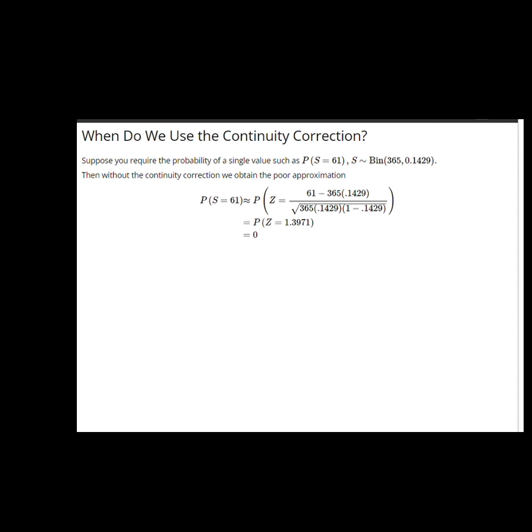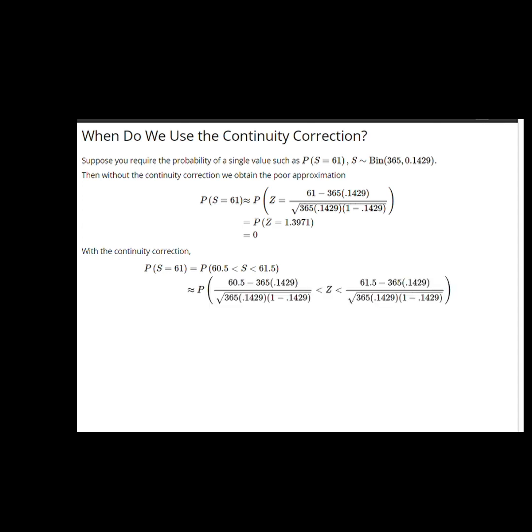A poor approximation indeed. If I solve the same problem with the continuity correction, probability S is equal to 61, well, that, of course, is the area of the histogram bar for S between 60.5 and 61.5. So I replace it by S is between 60.5 and 61.5, standardize as before, and now we end up with the probability that a standard normal random variable Z falls in a non-degenerate interval.